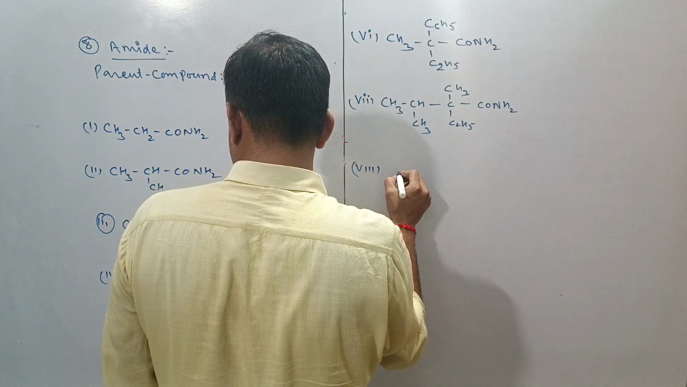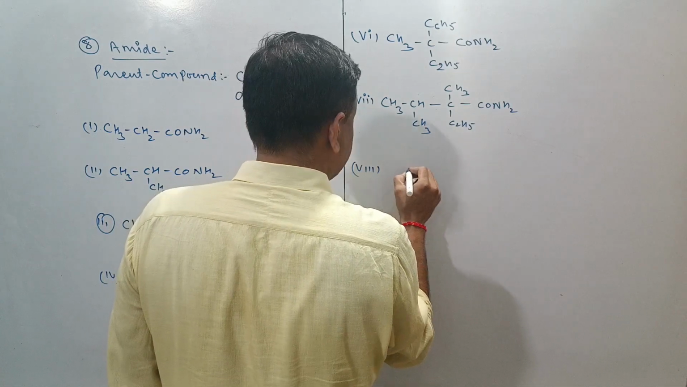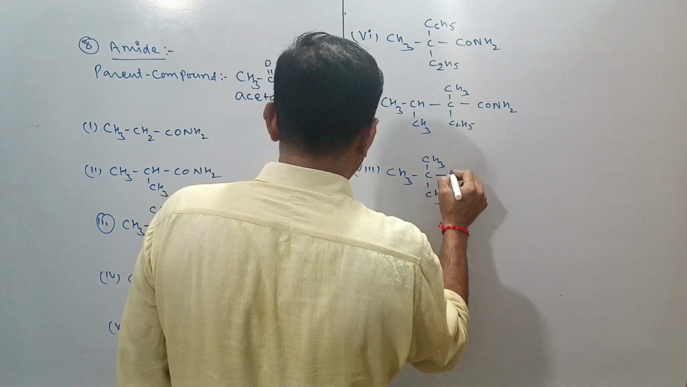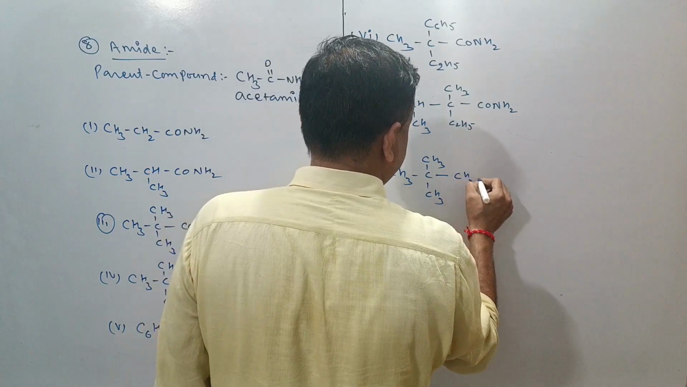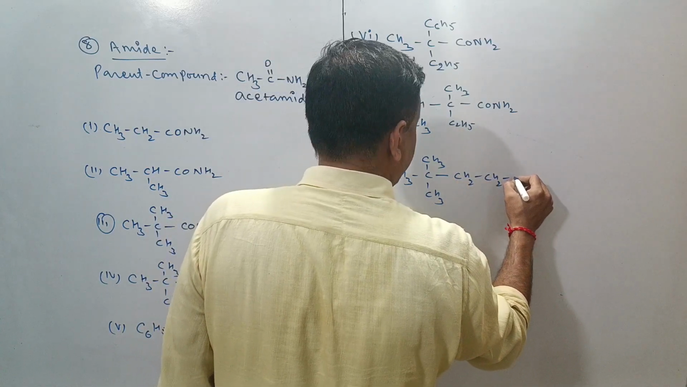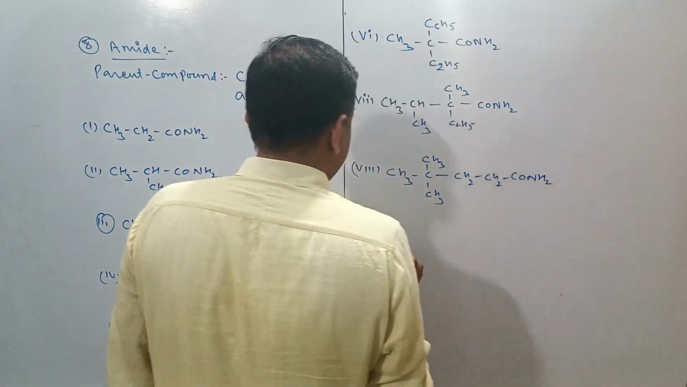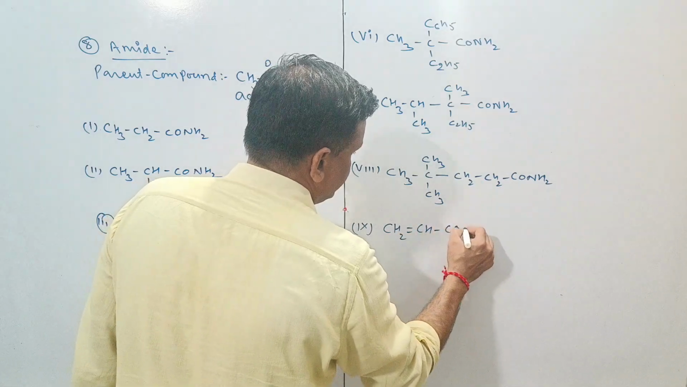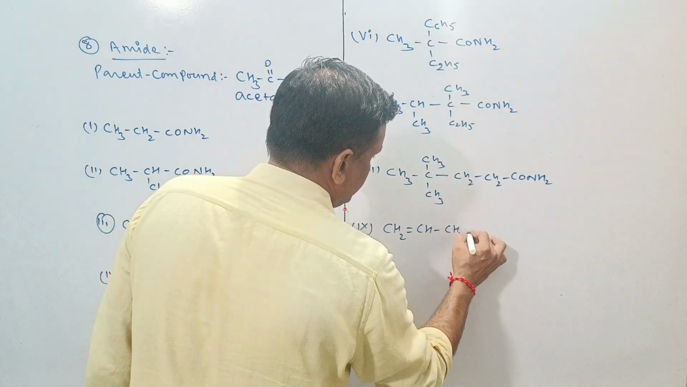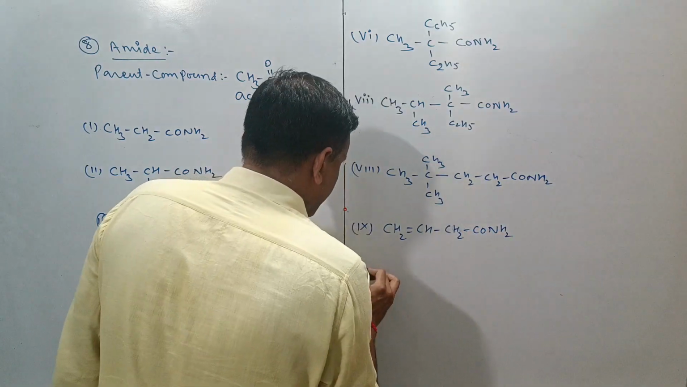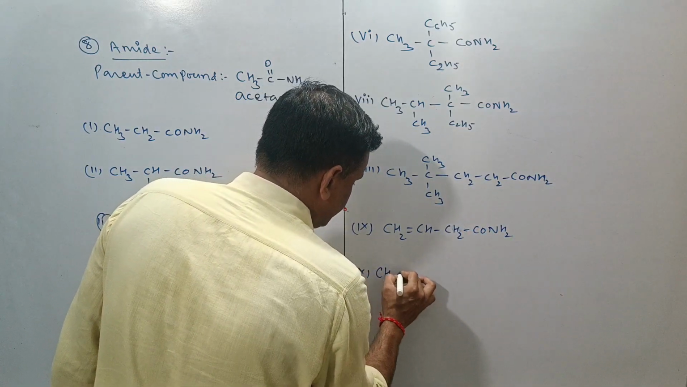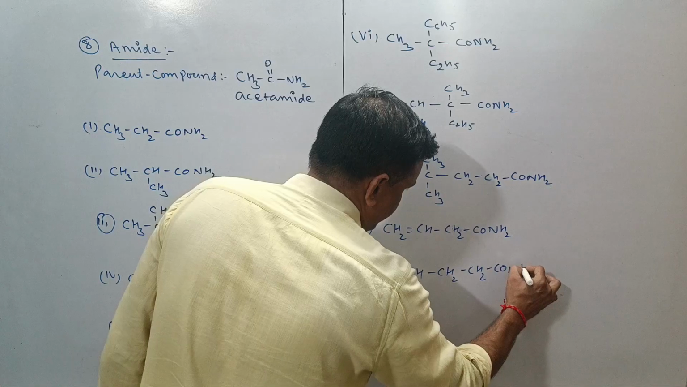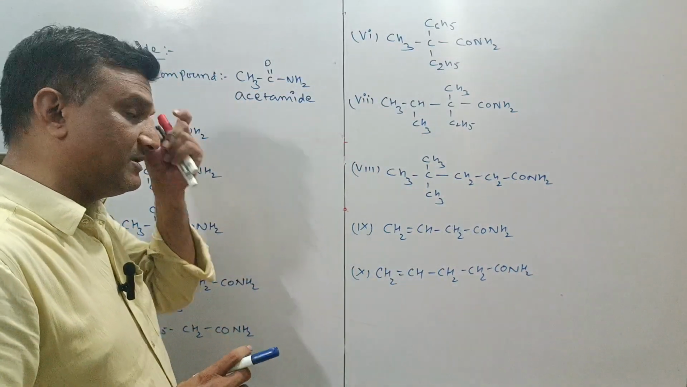This we can use as follows, just CH3. This is the CH3 CH3. This is the CH2 CH2 CONH2. This is the ninth compound CH2=CHCH2CONH2, and this is the 10th compound CH2=CHCH2CH2CONH2. These are the 10 important compounds.